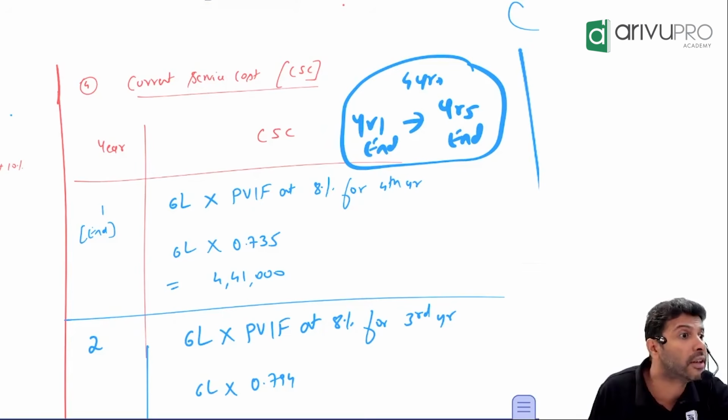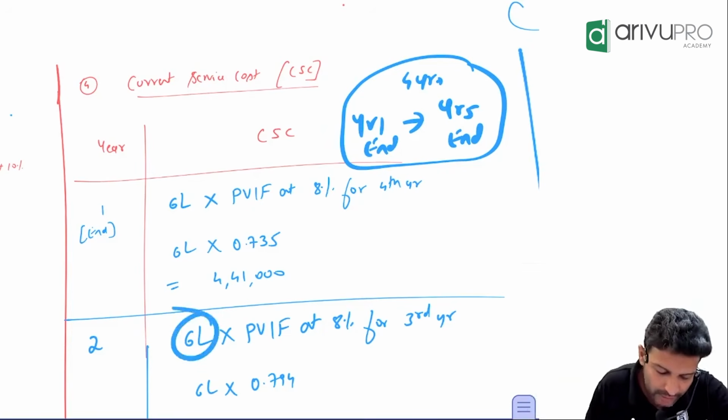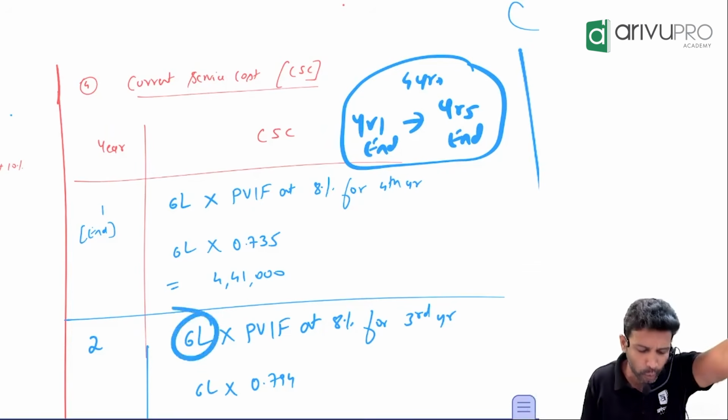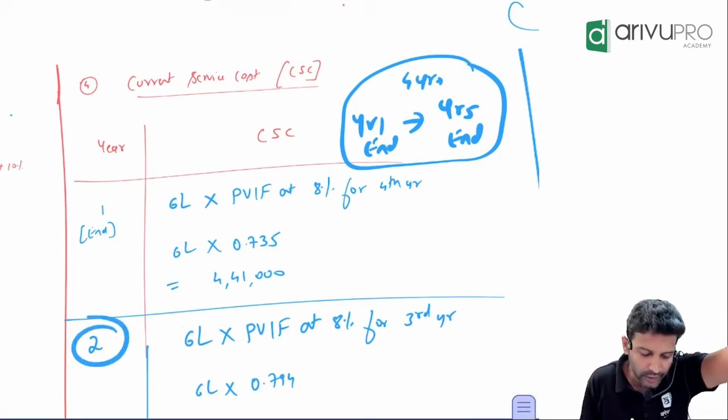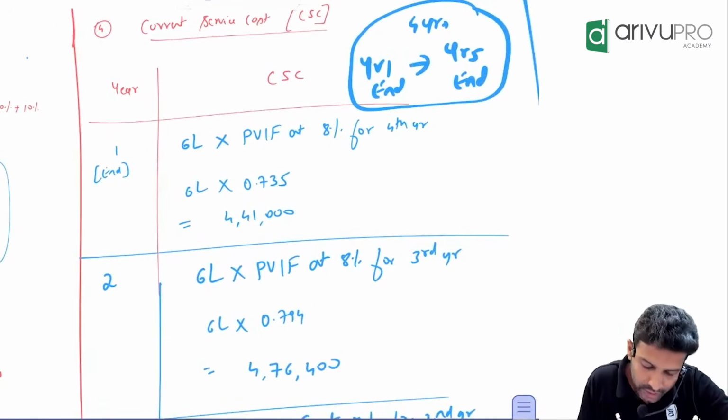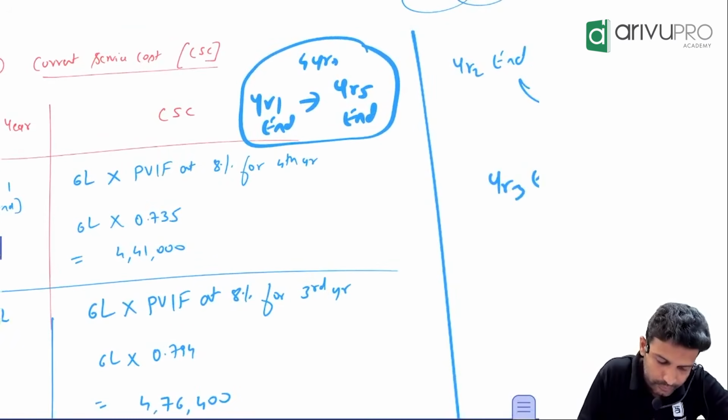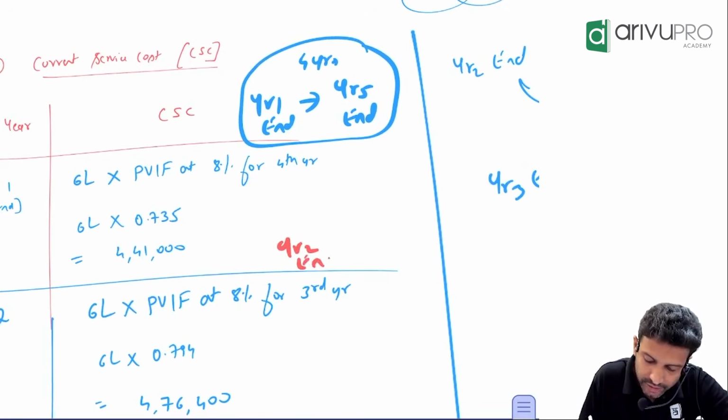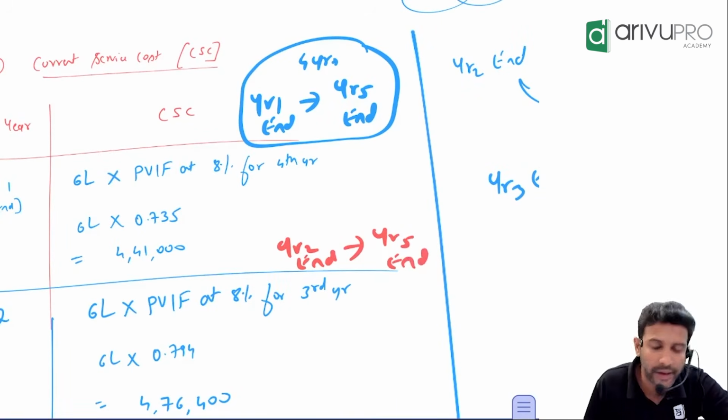What is the benefit every year? 6 lakh. Same drama. Now we are in which year ending? Second year ending. Settlement will happen when? Fifth year ending. Count from here to here.